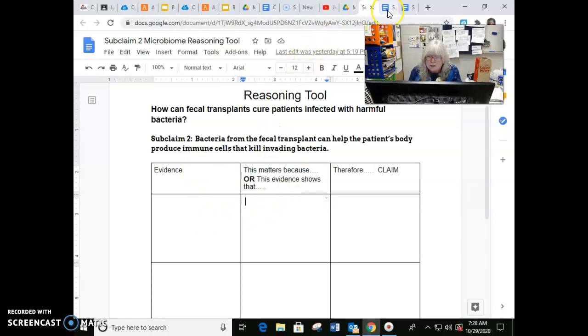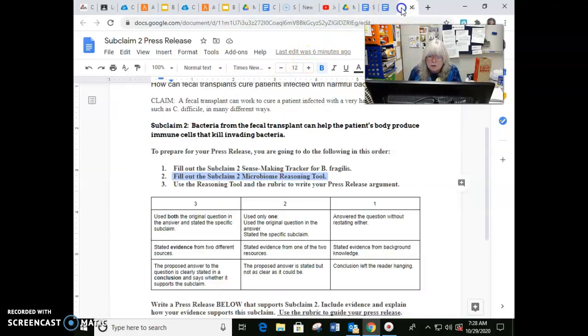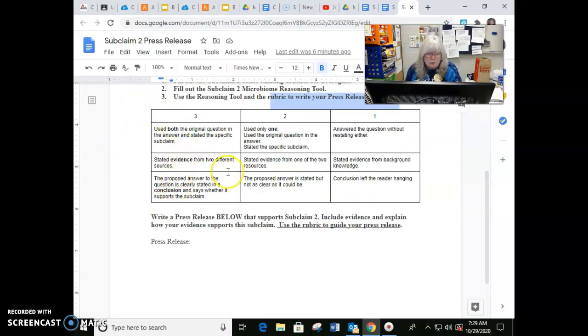After you do the reasoning tool, you're then ready to write your press release. So after you've done number 2, look at number 3. Use that information from your sense-making tracker that you put in the reasoning tool, and now write your press release. Here's the rubric.